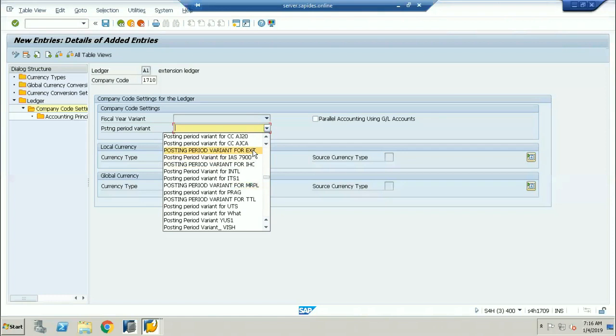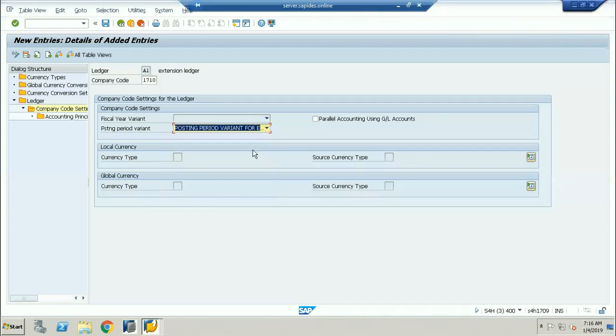I'm assigning a new posting period variant. But I cannot change the fiscal year variant, because the fiscal year variant and the currency settings are inherited from the base ledger, whatever the base ledger here, OL. But you can have a different posting period variant. Earlier, the posting period variant for the OL is 0010, but here in this particular appendix ledger or extension ledger, I'm using 0020. In 0020, all the periods are open, but in 0010, only one period is open.